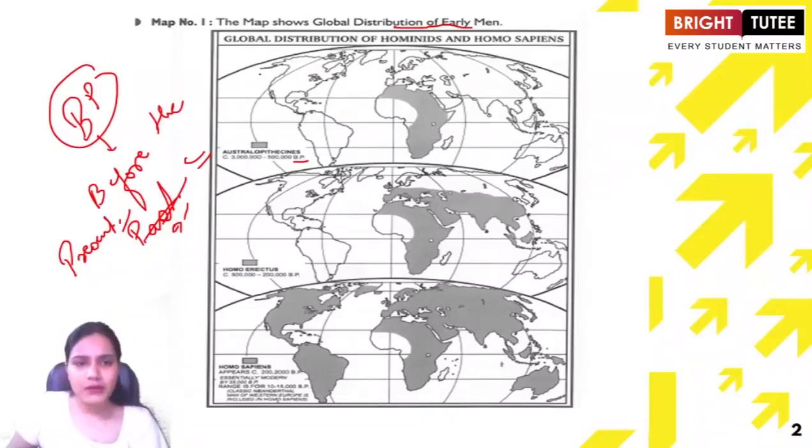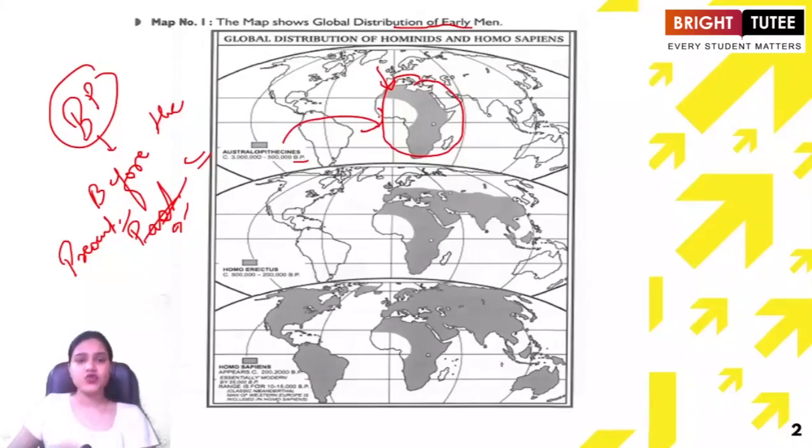Looking at the world map here, you can see that we are talking about the Australopithecines. The region that they were living in is parts of Africa. This is the African continent that we are talking about, right? And before hominids, we have this form that is known as Australopithecines. Now, if we look at the second map here, we are talking about Homo erectus.